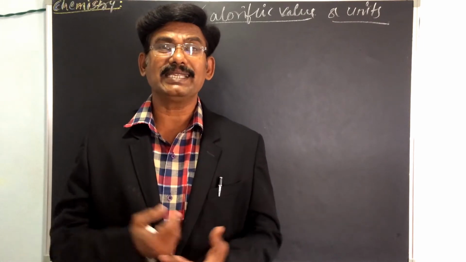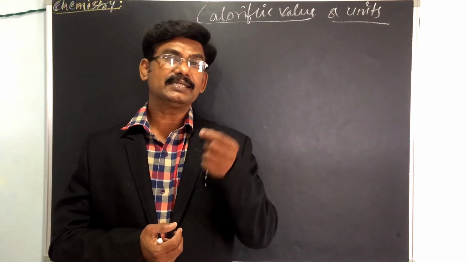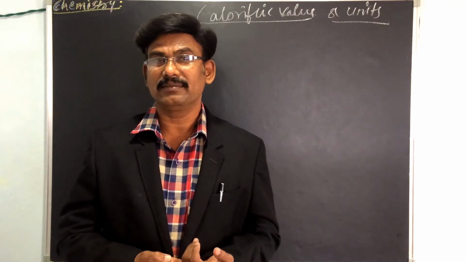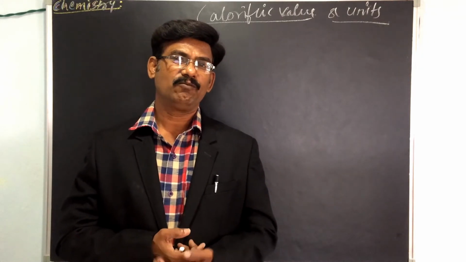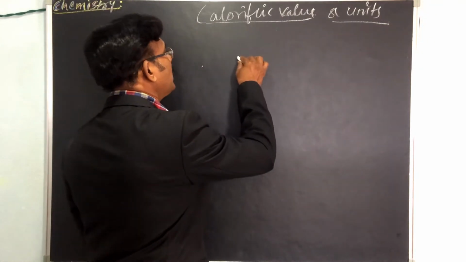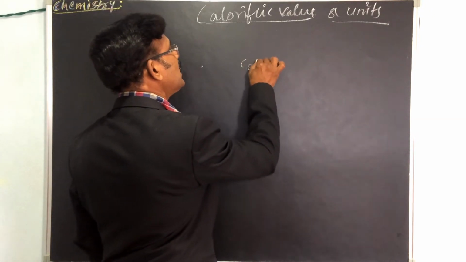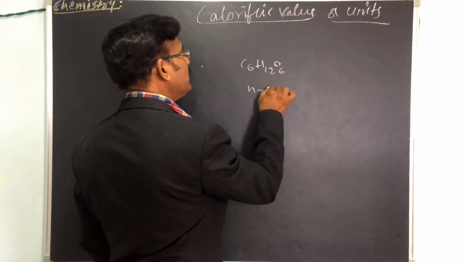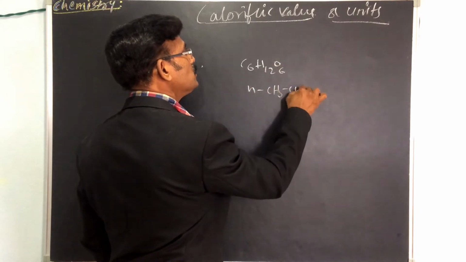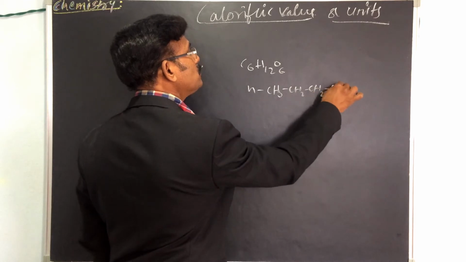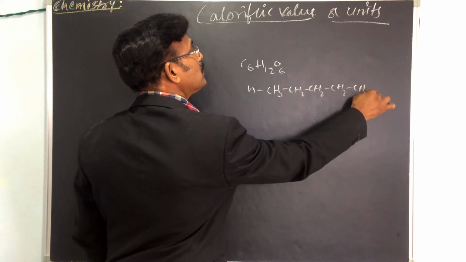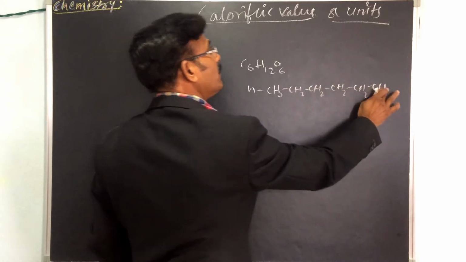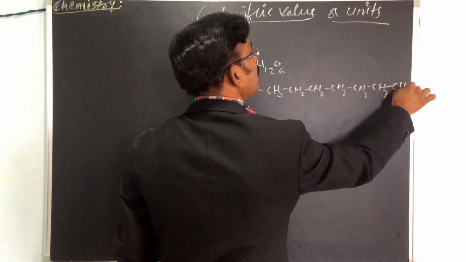The fuel essentially consists of carbon, hydrogen and oxygen and some hydrocarbons. Every fuel, for example C6H12O6 glucose, or n-heptane, CH3CH2CH2CH2CH2CH2CH3, that is 7 carbons.